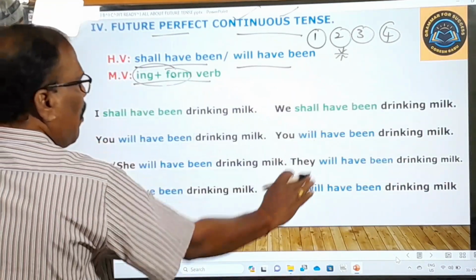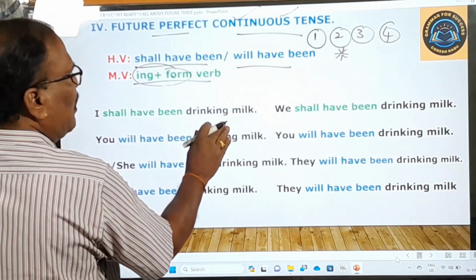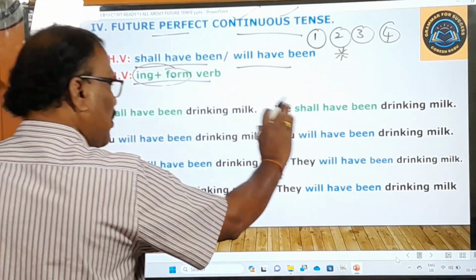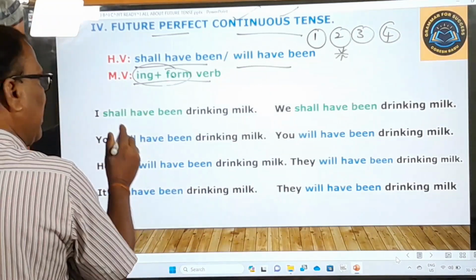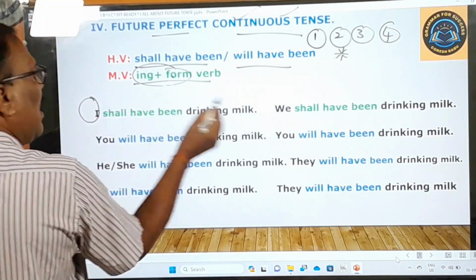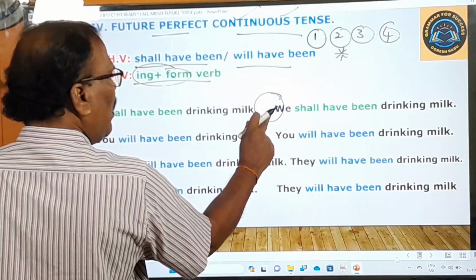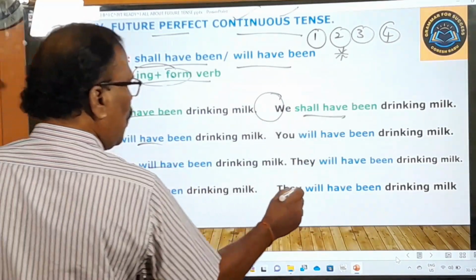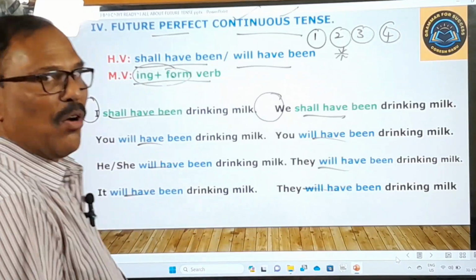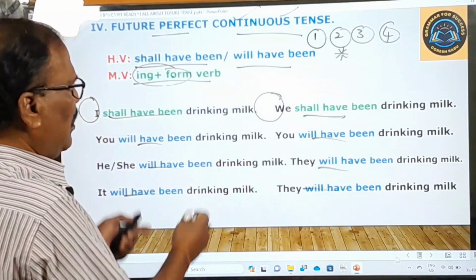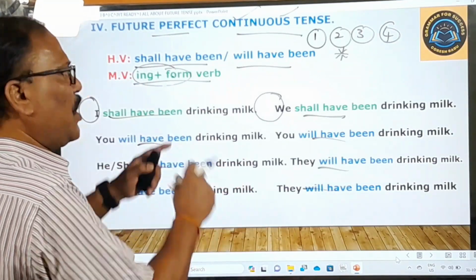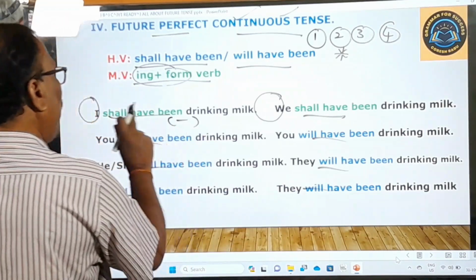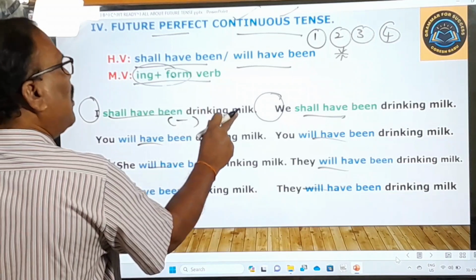See, this is the shape of the future perfect continuous tense. Okay, right? And if you observe this subtense, you find that in the first person singular and in the first person plural, we find the helping verb shall have been, and in all other persons, we find the helping verb will have been, right? You can watch it there. So this is the shape of the tense. Then what is the meaning of this? So let us see the meaning of this also. I shall have been drinking milk.